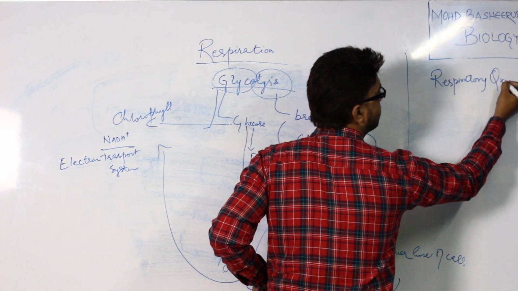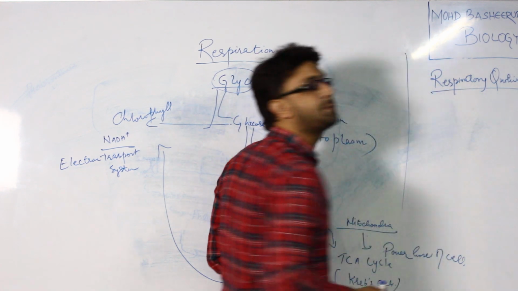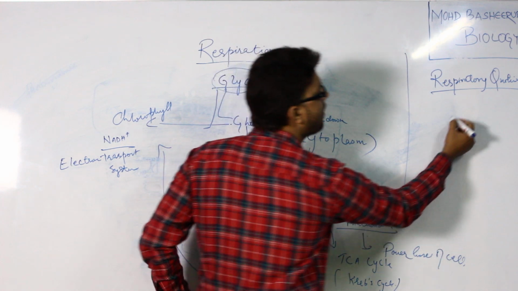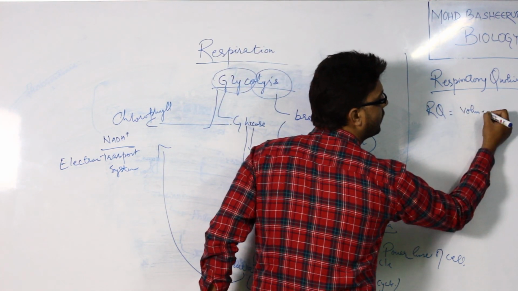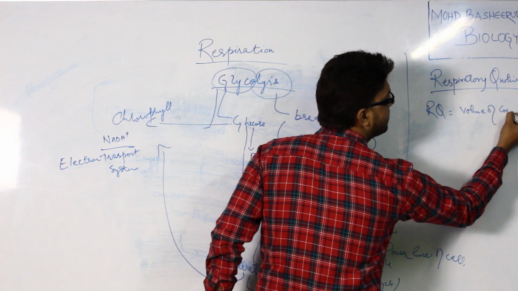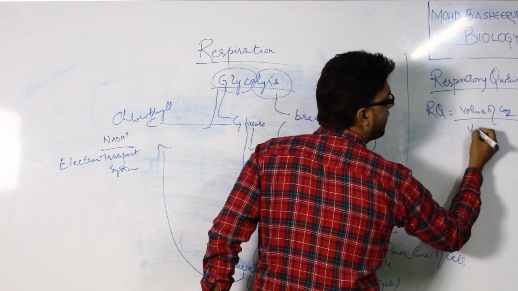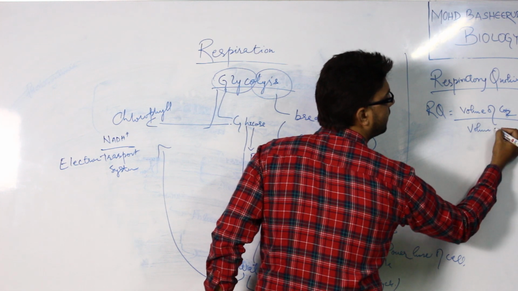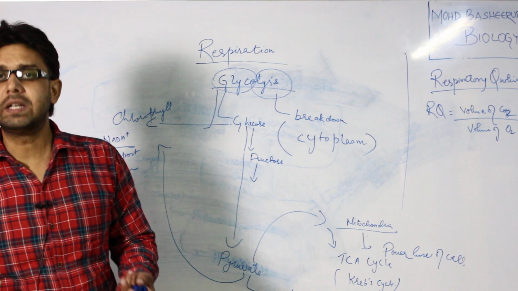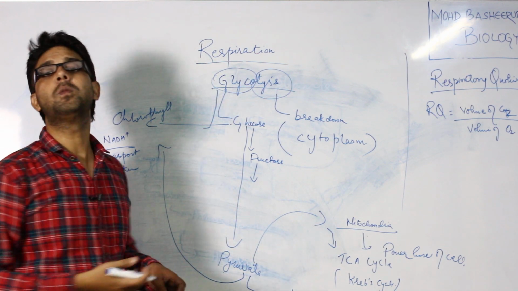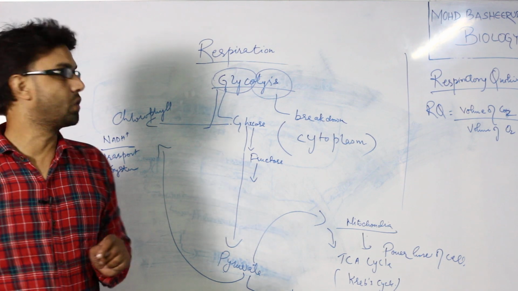The respiratory quotient, RQ, is equal to the volume of carbon dioxide divided by the volume of oxygen. How much carbon dioxide is released and how much oxygen is consumed, we can calculate the respiratory quotient.